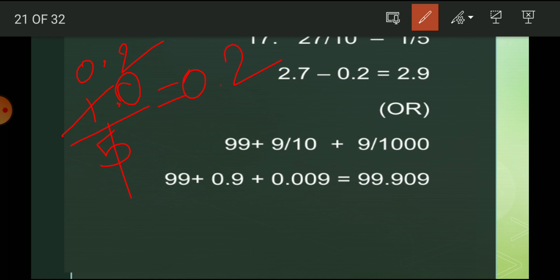Now 99 plus 9 by 10 plus 9 by 1000: 99 is a whole number, so there is no problem. The second term changes to 0.9 and the third to 0.009. After adding these three numbers we get 99.909.